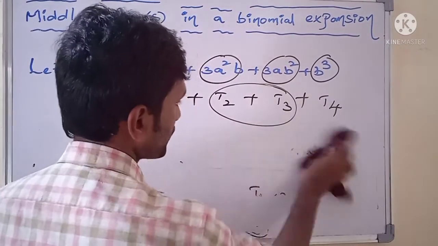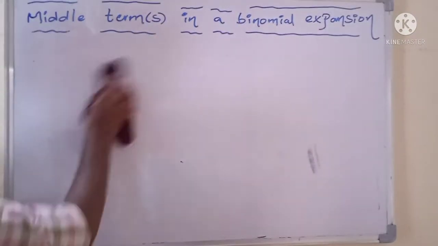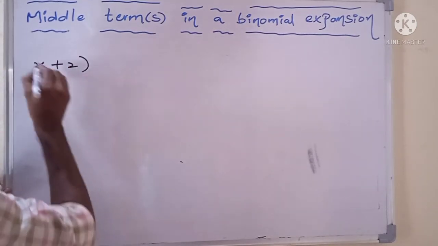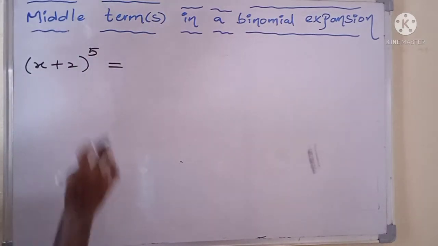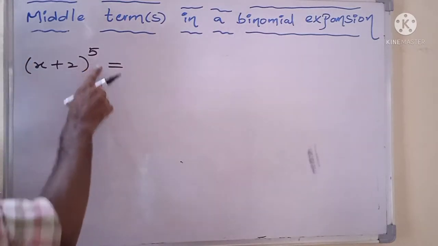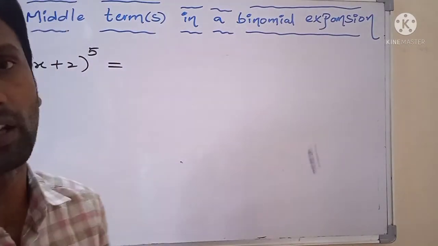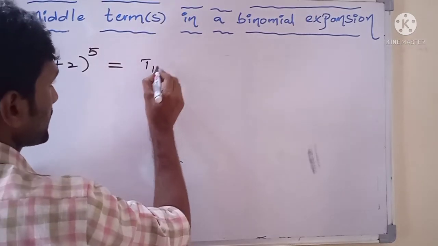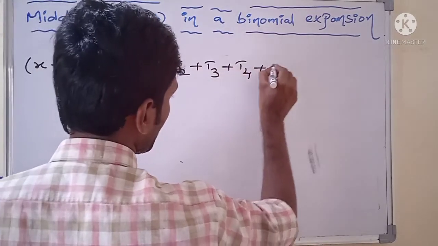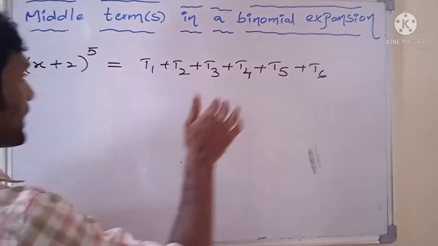Take one more example to understand the concept of middle terms of the binomial expansion when n is an odd integer. Suppose the given expansion is (x plus 2) whole to the power 5. In this expansion we have 6 terms, because n equals 5 and the number of terms equals n plus 1, that means 5 plus 1, so 6 terms. First term is t1, second term t2, third term t3, fourth term t4, fifth term t5 and sixth term t6.